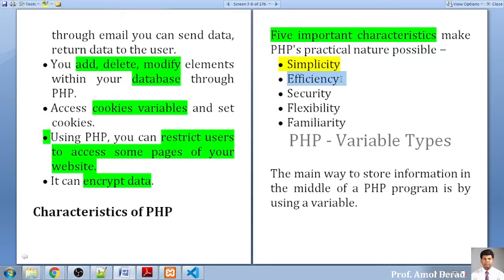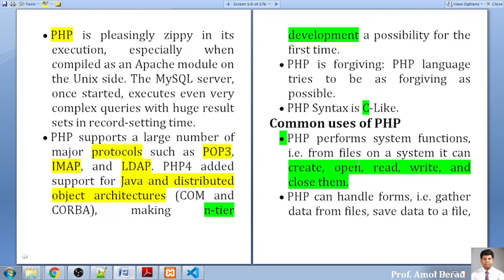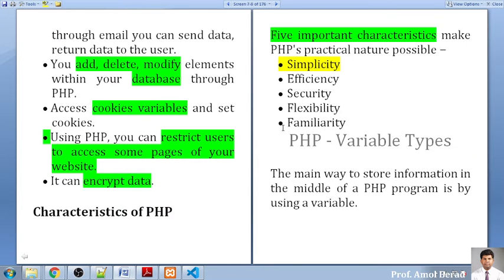As far as efficiency is concerned, it is connected with various databases and with various protocols, so that's why efficiency is another most important characteristic of your PHP.